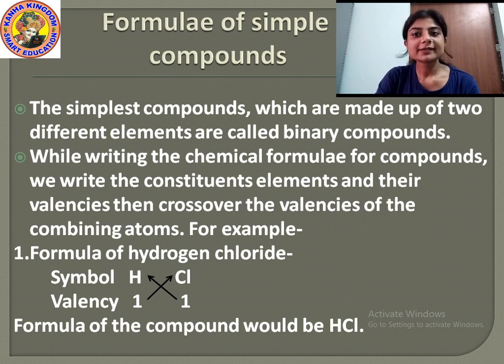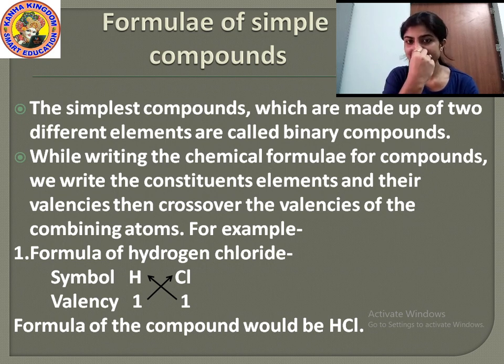Now, the formula of a simple compound. How can you write the formula of a simple compound? The simplest compounds which are made up of two different elements are called binary compounds. What are binary compounds? These binary compounds are formed of two different elements. While writing the chemical formula for a compound, we write the constituent elements and their valencies, then cross over the valencies of the combining atoms.